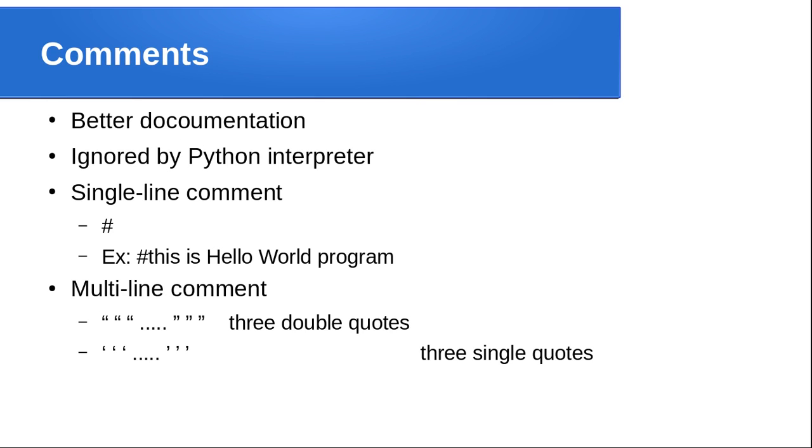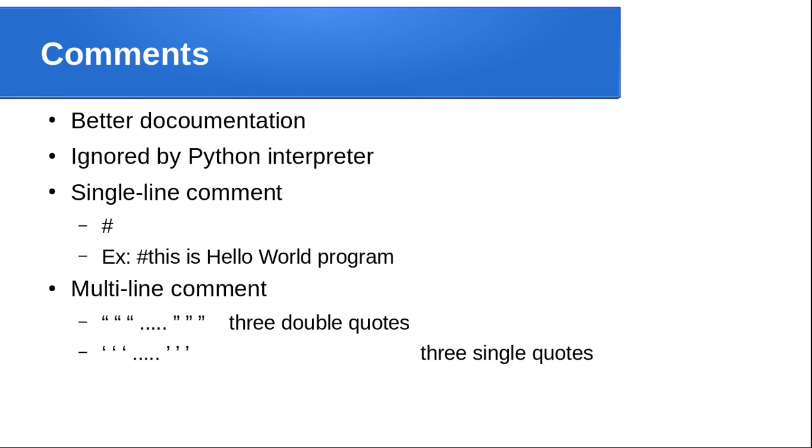For better documentation, every programmer should add comments in their program. That will help you, or some other programmer, to understand the concept later. And remember, these comments are always ignored by the Python interpreter during the execution of your code.